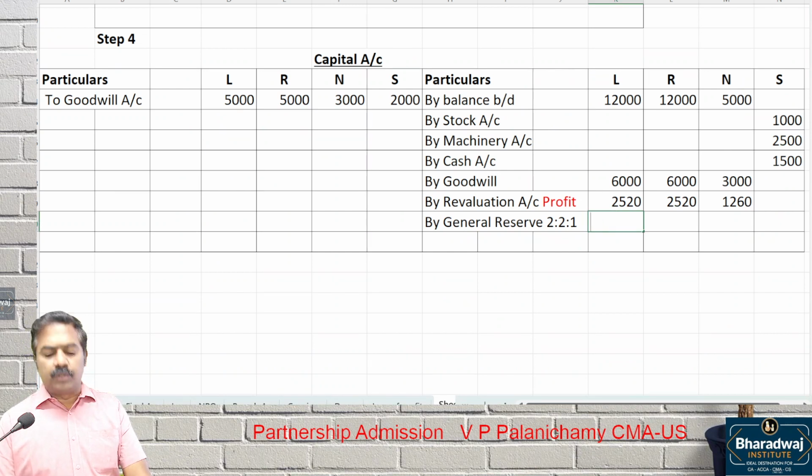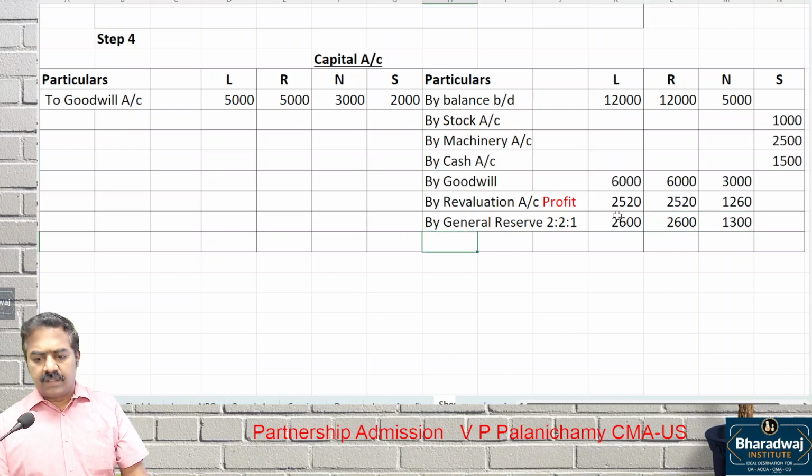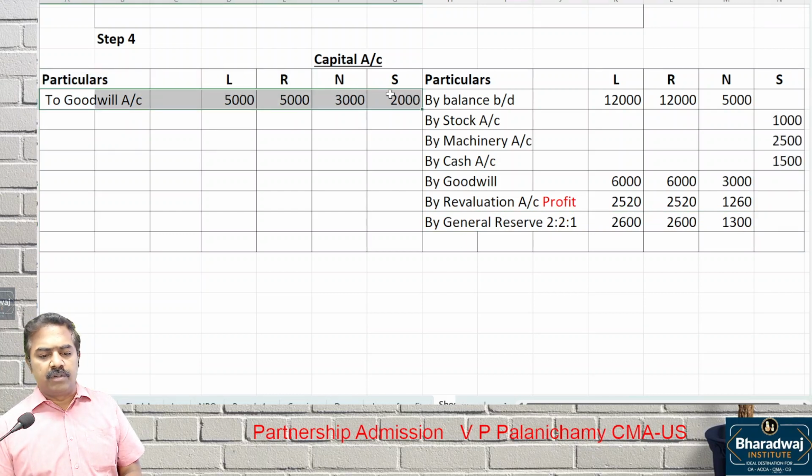6,500 into 2 by 5, 2 by 5, 1 by 5. How much? 2,600, 2,600 and what? 1,300. See, once again, from this you should understand old capital, old goodwill, past revaluation profit, old general reserve belong to which partner? Old partner. Whatever the capital brought in by the new partner only belongs to which partner? New partner. In this question, goodwill is written off.